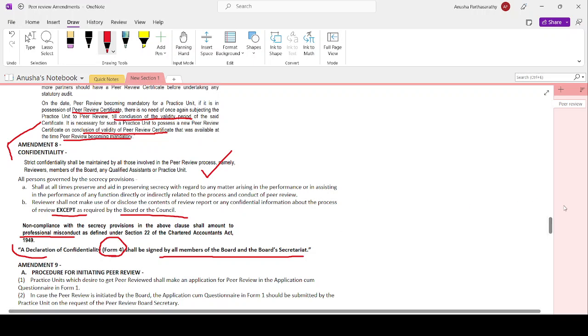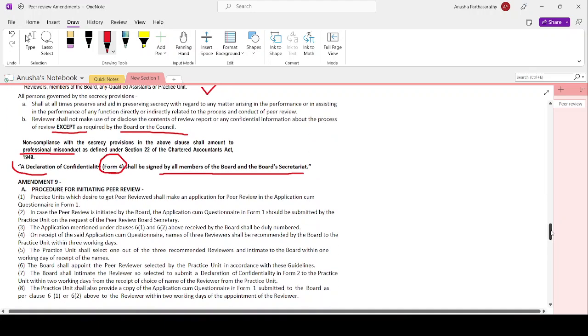Now, let's move on to amendment number 9. From here, it's procedural areas. So we will just go over and mark the important areas so that you will remember those key terms.